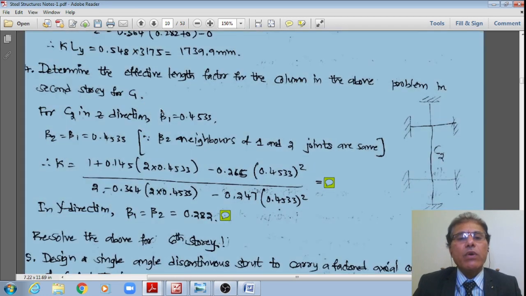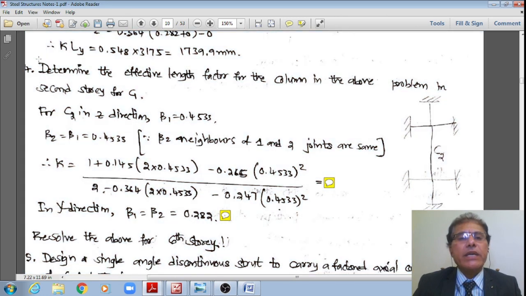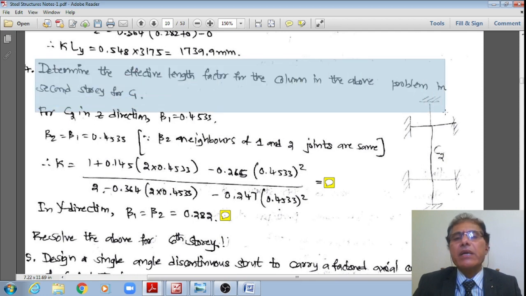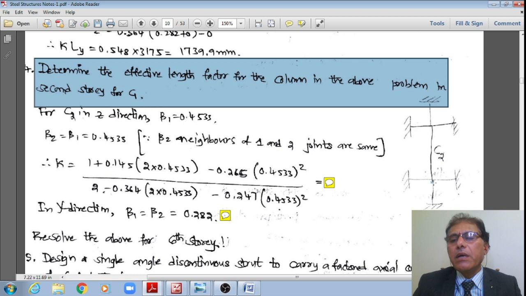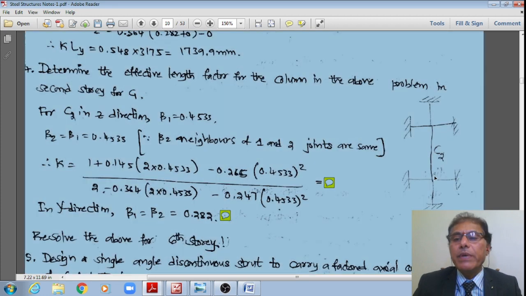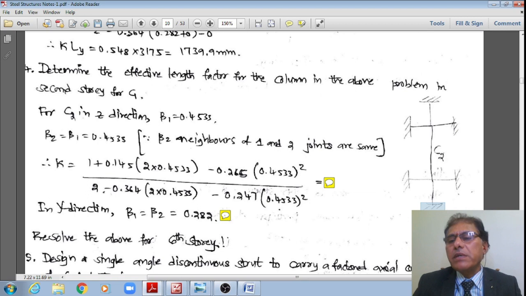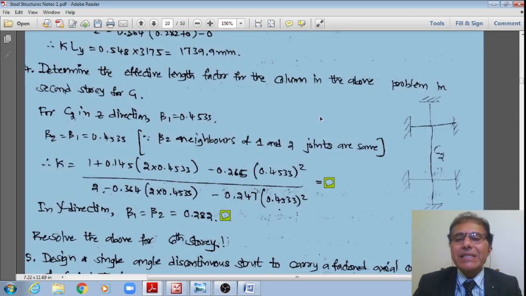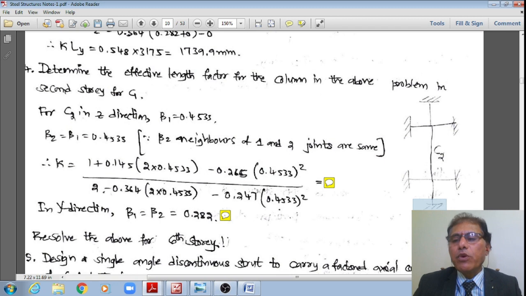If you understood this first bit, now let me do another second calculation, right? Determine the effective length factor of the column for the above problem, in the second story for the same column. This was that column C1. If I go to that second story, what is that effective length factor? Obviously it will be a different value because previously the bottom was discontinuous, right? However, for this C2, you please see that the bottom is also continuous, even the top is also continuous. There is a change in this stiffness. Therefore beta 1 will come into picture. Previously beta 2 will come into picture.